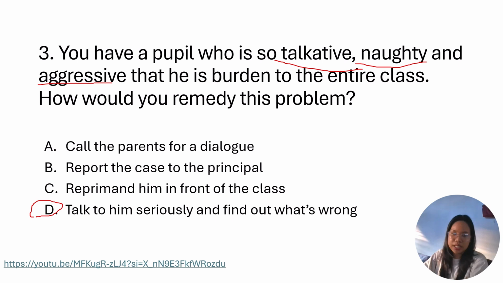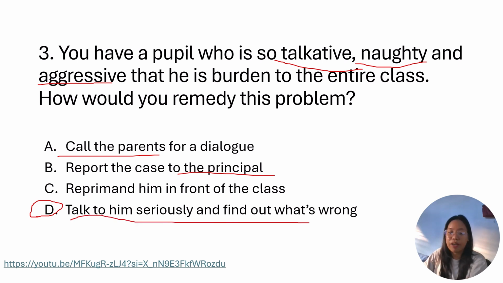It's letter D. You should talk to him seriously first before calling the parents for a dialogue or reporting to the principal. And do not reprimand your students in front of the class. If they have wrongdoings in the classroom, you should talk to him seriously and find out what is wrong.